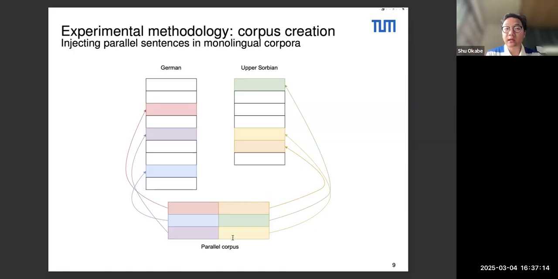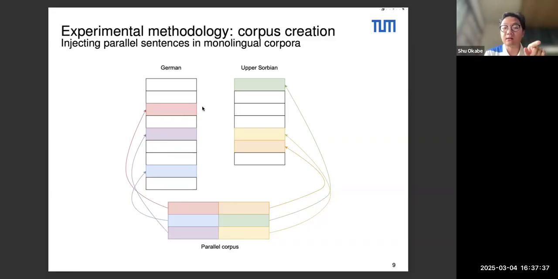So what we have done here in our work is to inject these kinds of parallel sentences into the monolingual corpus, randomly, of course. So we have a German text, we inject the German side of the parallel sentences, and in the Upper Sorbian monolingual corpus, we inject the Upper Sorbian side of the parallel sentences.